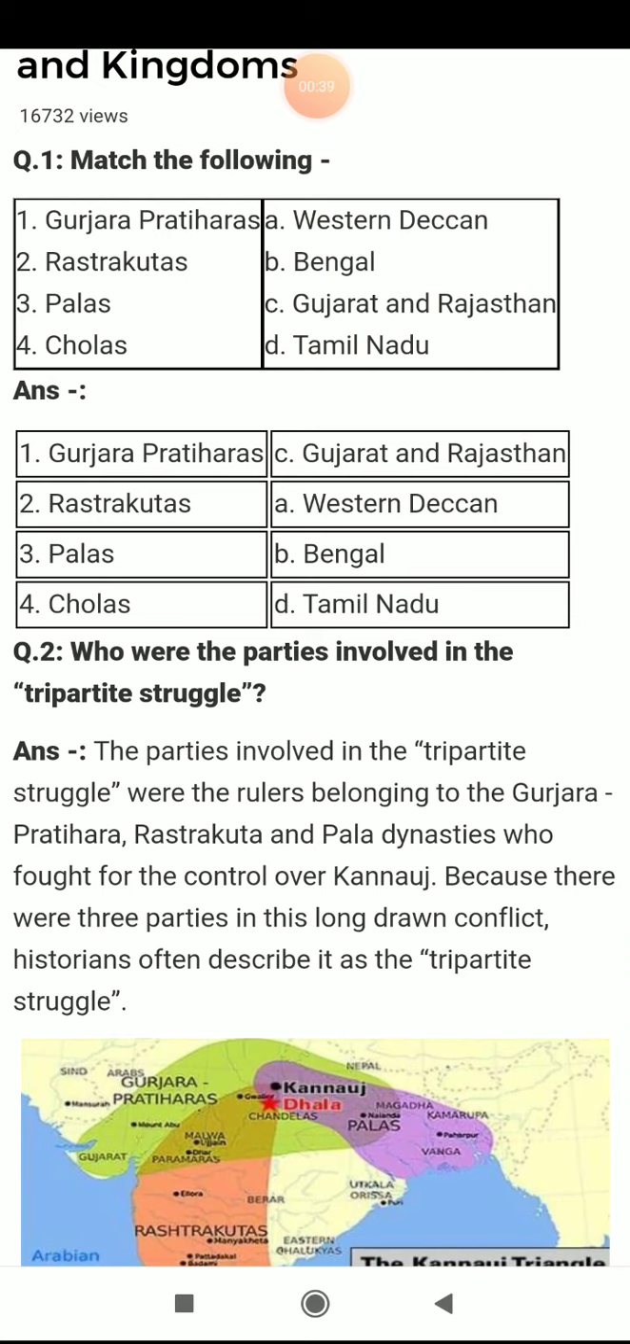Next is about Rashtrakutas. They were ruling over Western Deccan, Deccan places, right. Next is about Palas, West Bengal or Bengal, right. Cholas, Tamil Nadu, where we have talked about Uraiyur, Thanjavur and all. So these all belong to where, that was all about match the following.